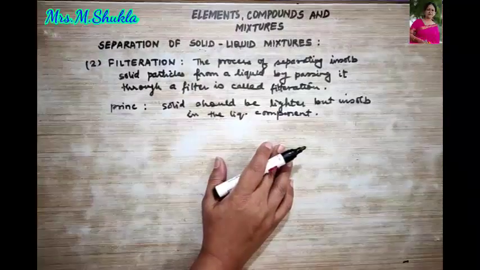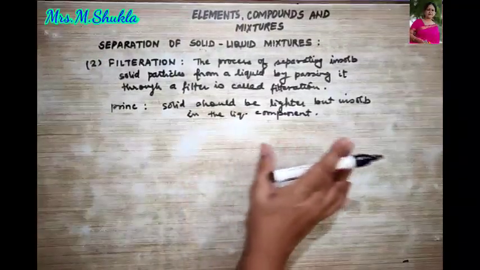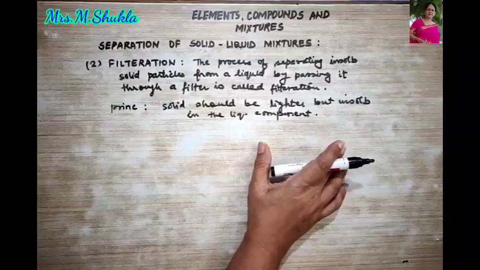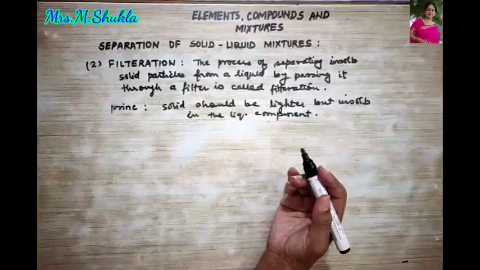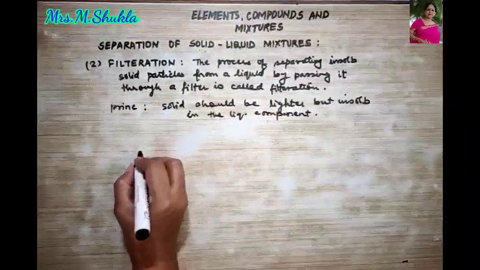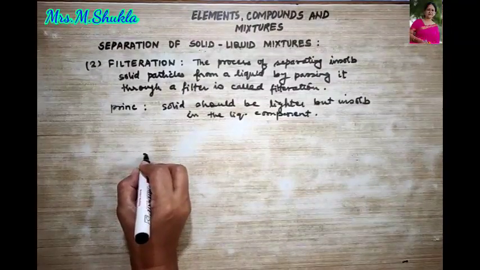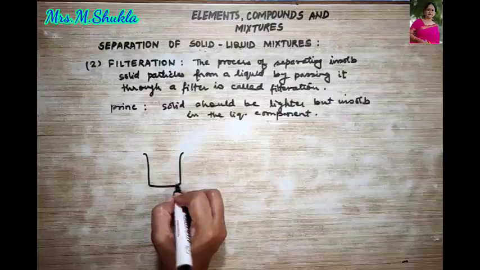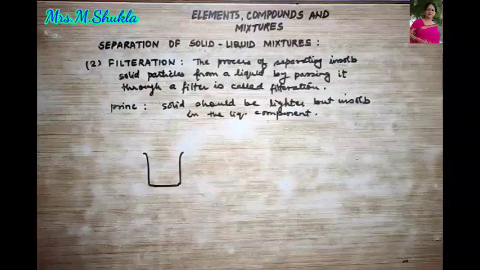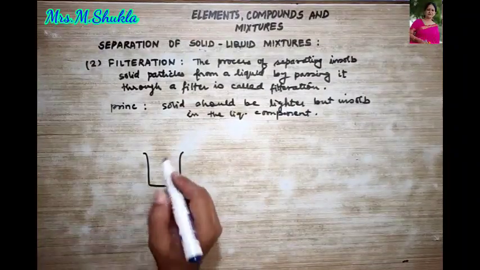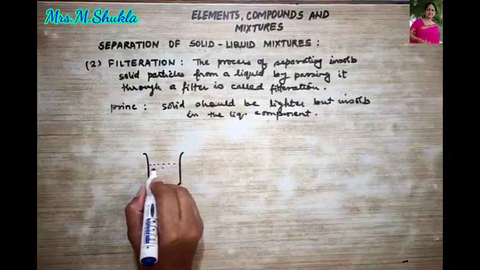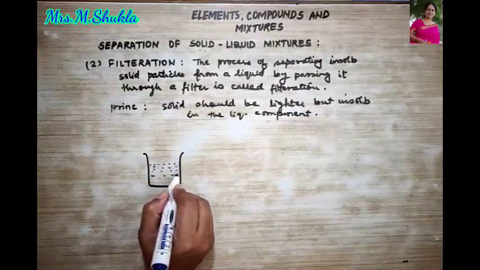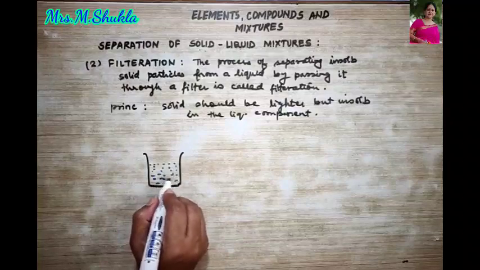Over here, I'm going to show you a figure as well, where we are going to use filter paper. So look at this figure. Suppose I take a beaker, and the beaker has water present in it, right? What did I say?